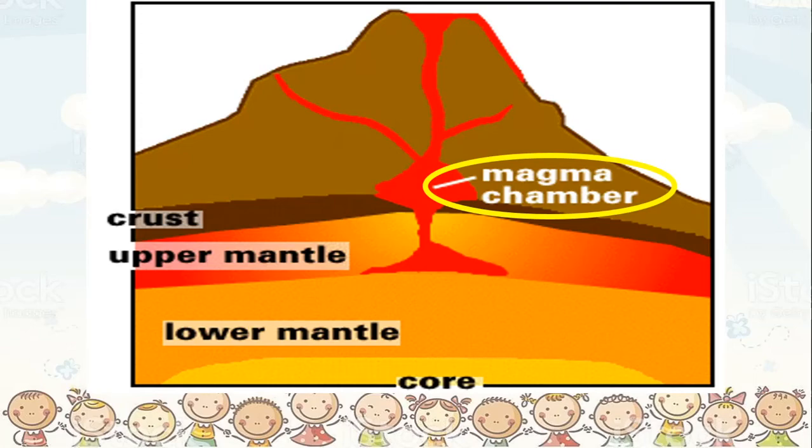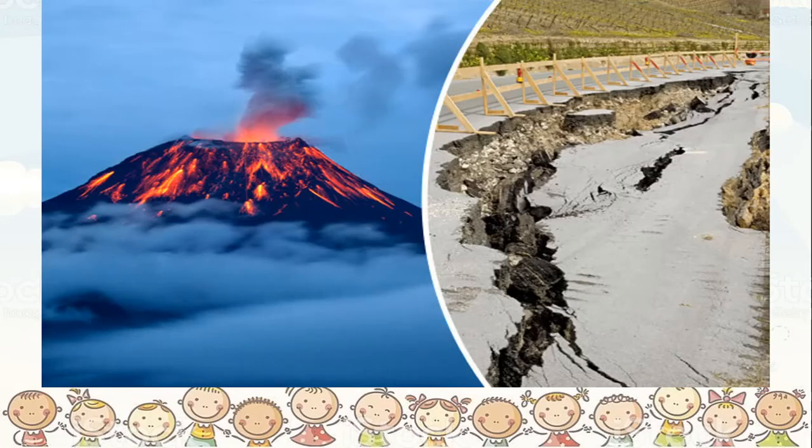Alright. Now this mantle is responsible for many of the movements which take place inside the mantle. There are many endogenetic movements. You will be learning about endogenetic and exogenetic movements next year in the 9th standard.